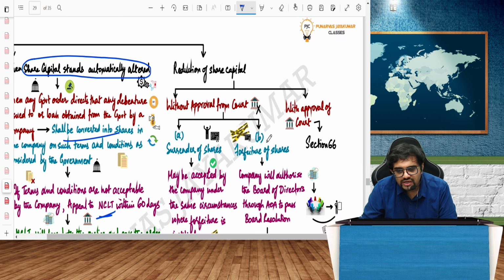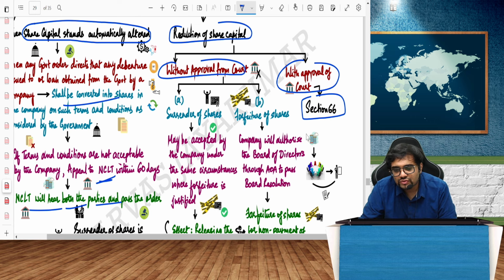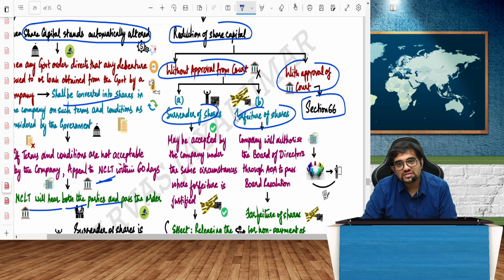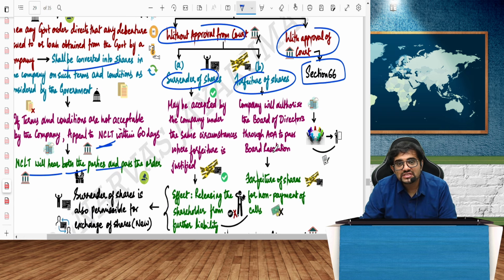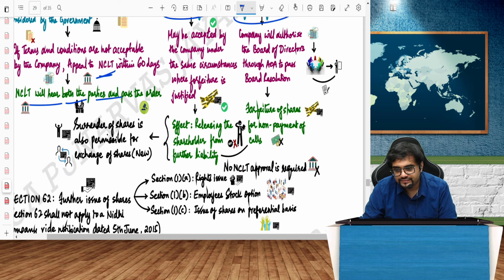Next concept is called reduction of share capital. Reduction of share capital is of two types. Without the approval of the court is one. With the approval of the court is one more thing. With the approval of the court is given in section 66, whereas without the approval of the court is two things, surrender of shares and forfeiture. If you voluntarily surrender the shares, it's called surrender. Forfeiture is what? You are unable to pay the call money. That time, the company only will forfeit the shares. 14 days time is given, you will not pay, that's called forfeiture. Whereas surrender is voluntary surrender.